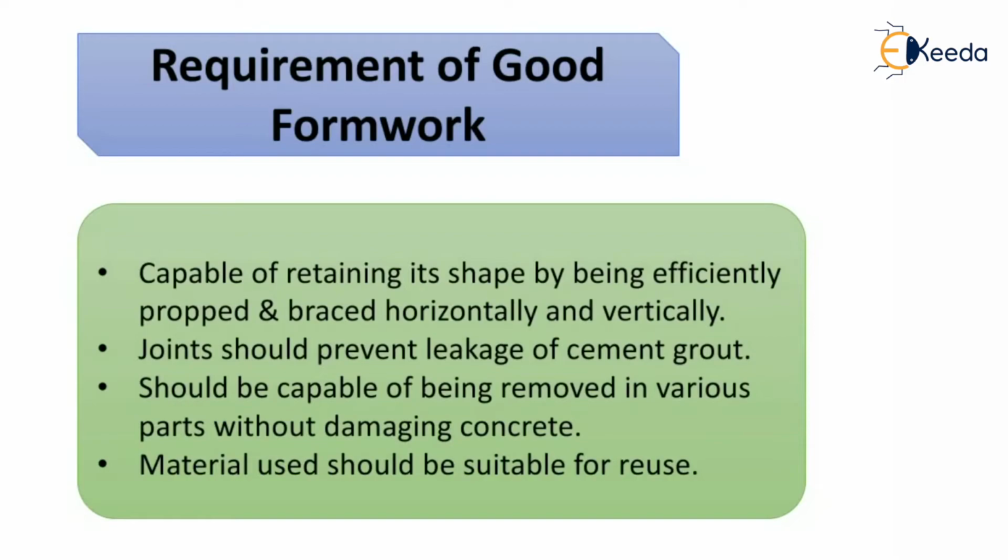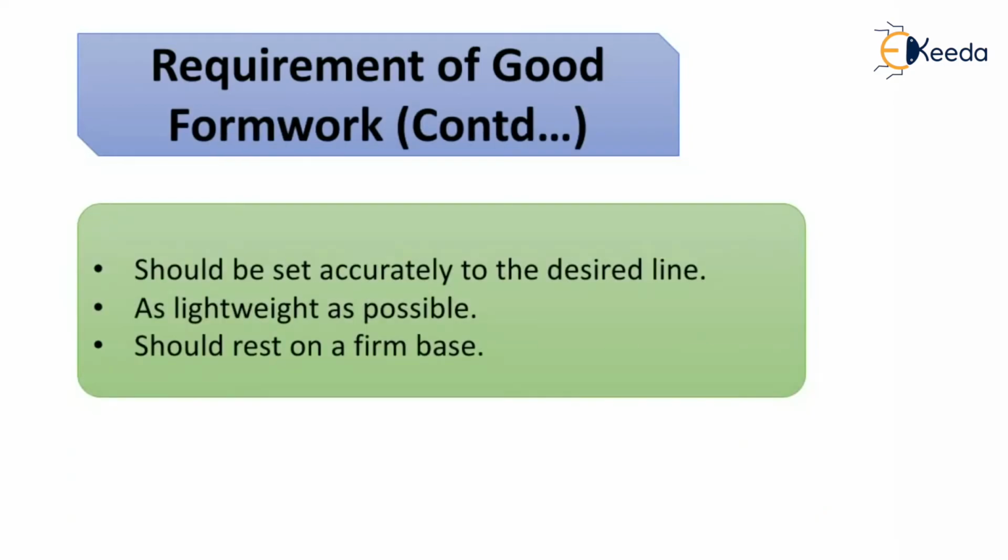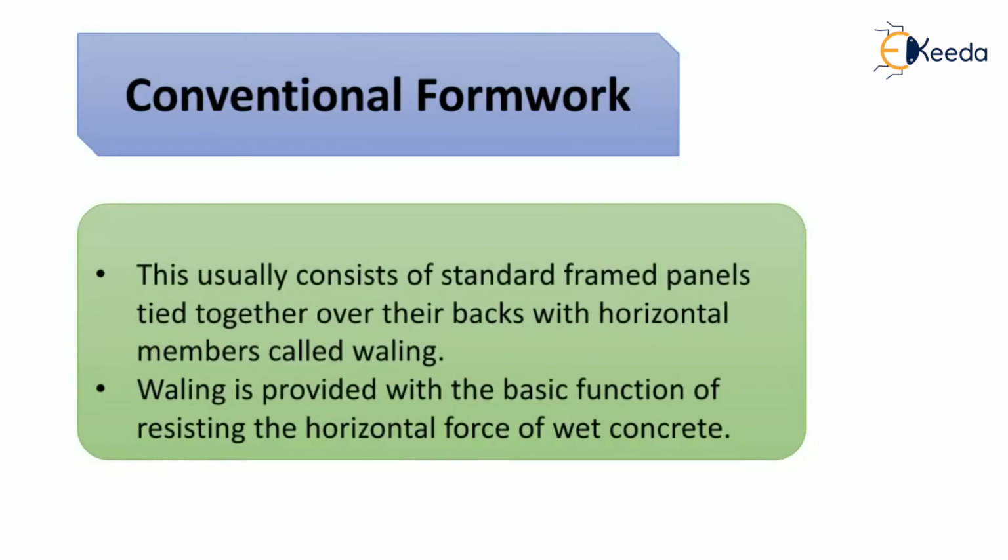What are the requirements of a good formwork? Good formwork should be capable of retaining its shape by being efficiently propped and braced horizontally and vertically. The joints should prevent leakage of cement grout. It should be capable of being removed in various parts without damaging the concrete. The materials used should be suitable for reuse. Also, it should be set accurately to the desired line, should be as lightweight as possible, and should rest on a firm base. Now we will see the conventional formwork.